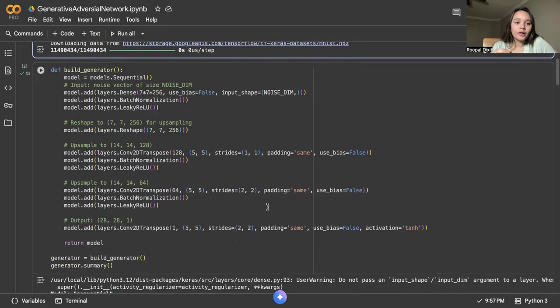So we want the generator to generate an image of that same format. We don't want the generator to output a different format, otherwise it would be very easy to detect. For example, if I say I'm an artist and I have a painting, some Van Gogh painting, it has to be of the same size.